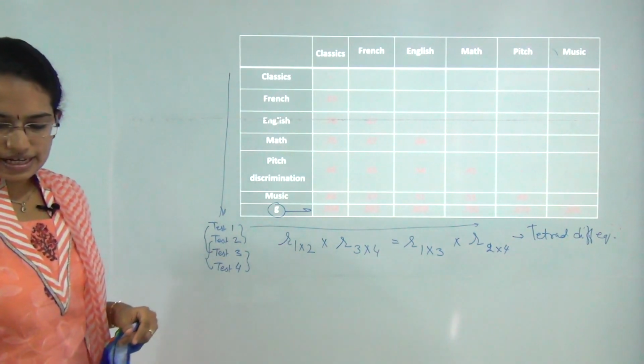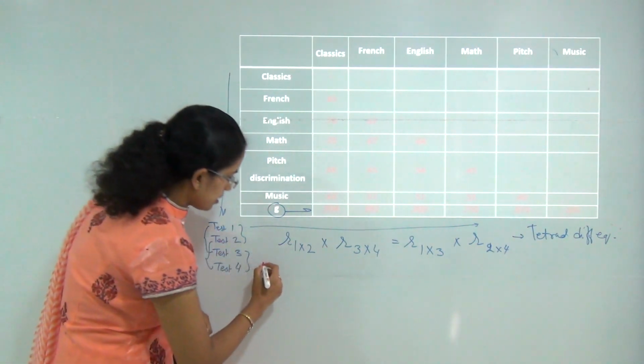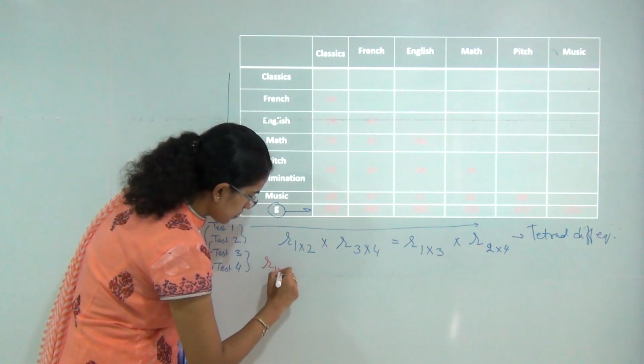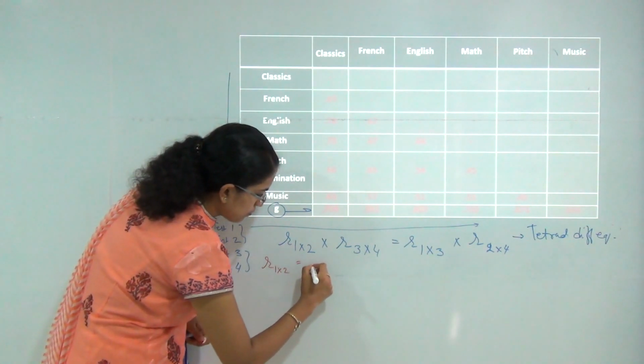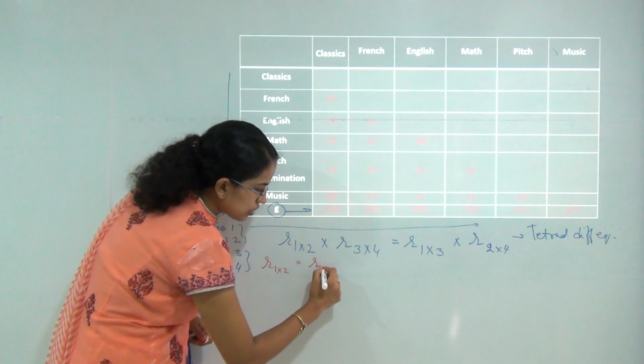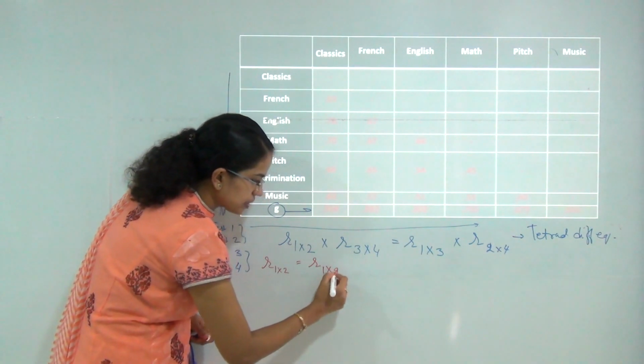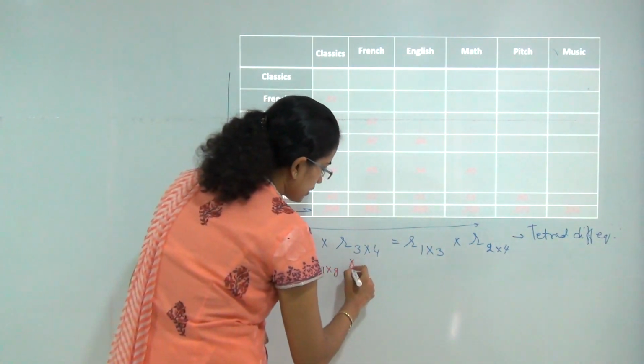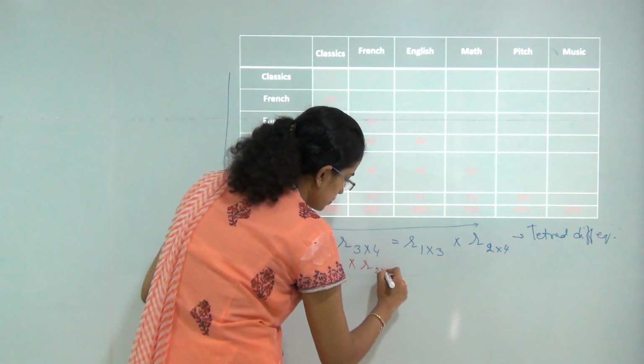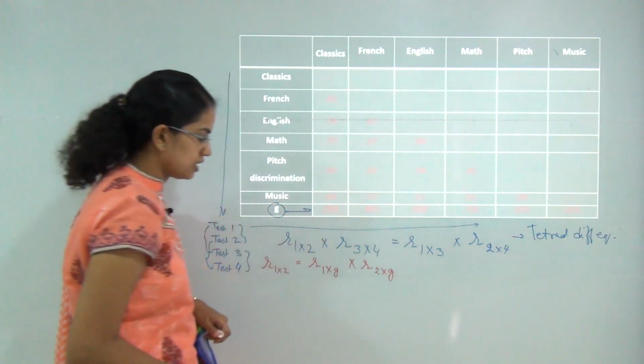While understanding this, he said that the correlation between test 1 and 2 would be equal to the correlation of test 1 with the general intelligence multiplied by the correlation of test 2 with the general intelligence.